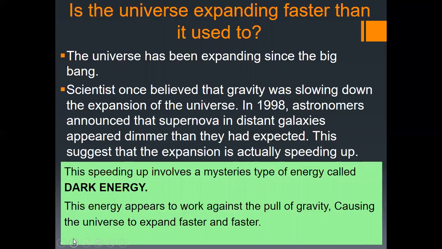Is the universe expanding faster than it used to? The universe has been expanding since the Big Bang. Scientists once believed that gravity was slowing down the expansion of the universe. In 1998, astronomers announced that supernovae in distant galaxies appeared dimmer than they had expected. This suggests that the expansion is actually speeding up. This speeding up involves a mysterious type of energy called dark energy. This energy appears to work against the pull of gravity, causing the universe to expand faster and faster.